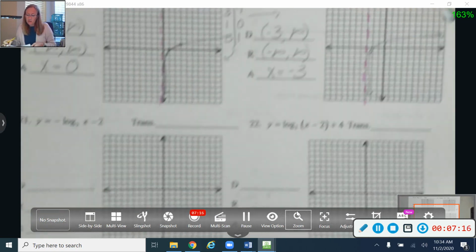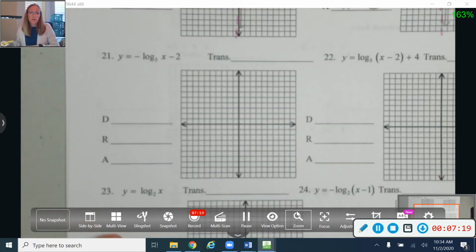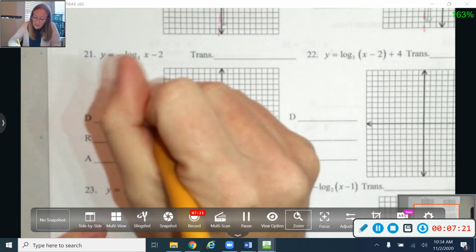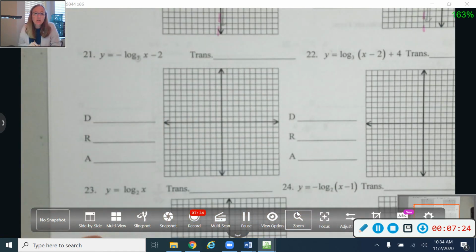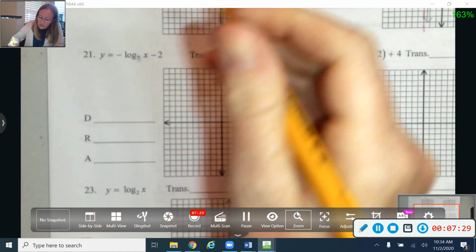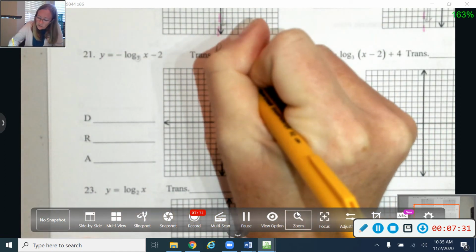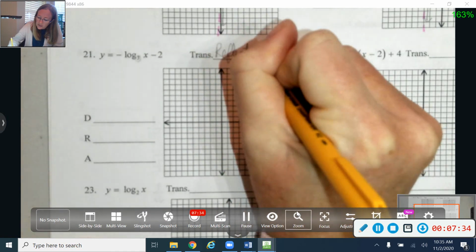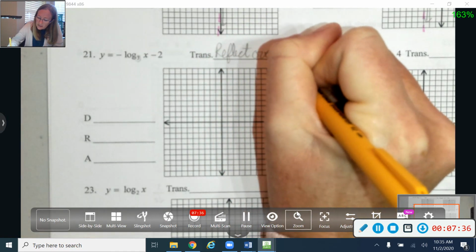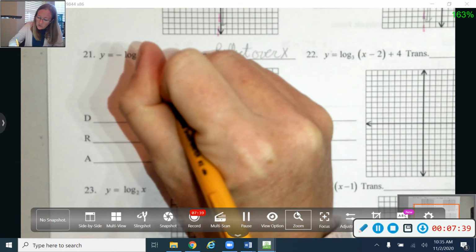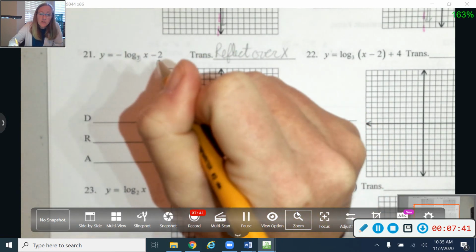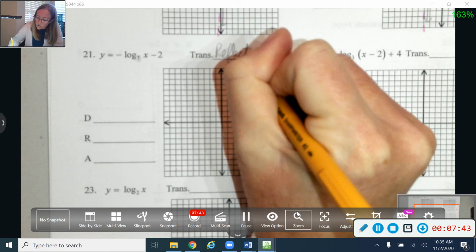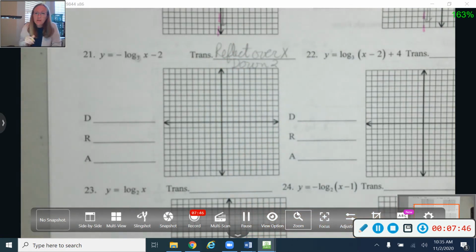Okay, let's jump down here and take a look at number 21. Okay, so on 21, I'm still working with a base of 3. You kind of want to check each time because they will change here in a few minutes. So I'm still working with a base of 3, but this time I've got a negative out front. And remember on Friday we talked about that negative out front is going to make this thing reflect over the x-axis. And then I've got a -2 on the outside of my function. That -2 is going to make my graph move down 2. So on the outside of your function will be outside of parentheses, like this one right here. And that's going to make it move up or down in the direction that you would think that it's going to go.